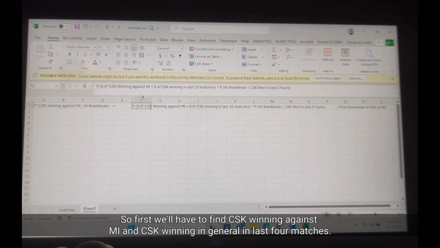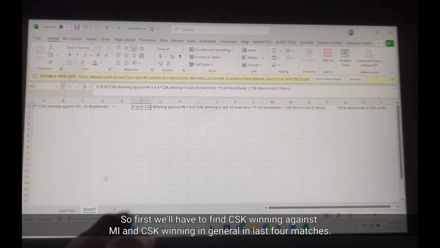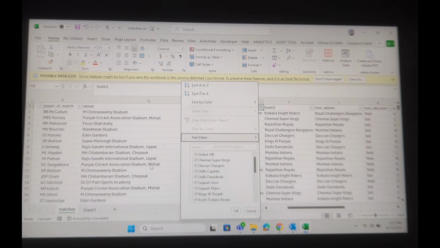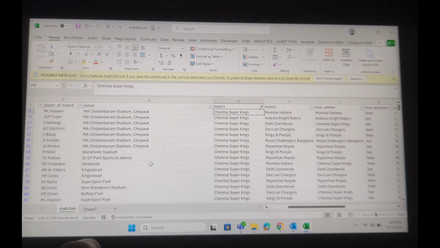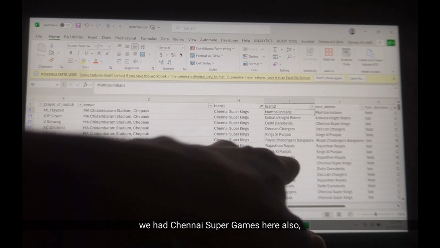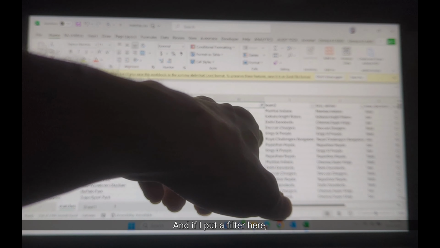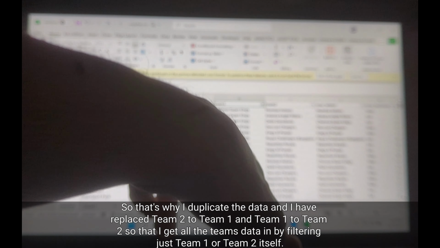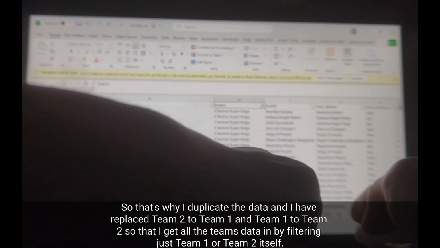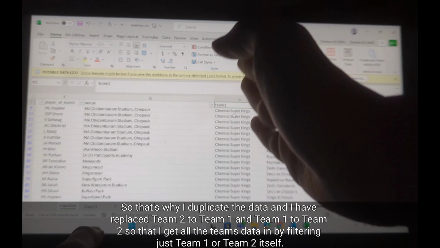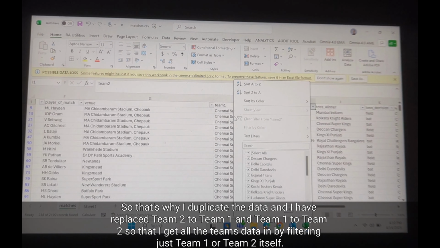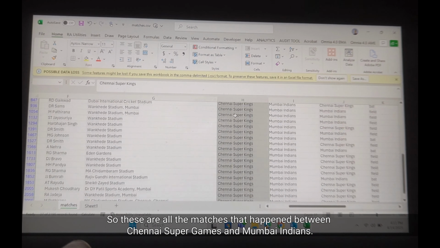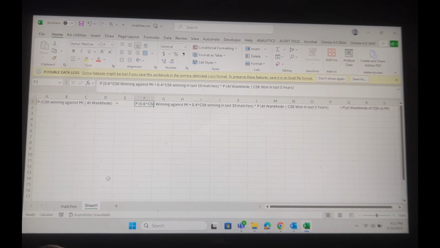First we'll have to find CSK winning against MI and CSK winning in general in the last 4 matches. Let's see how many times CSK won against MI. I will simply select Chennai Super Kings here. Earlier we had Chennai Super Kings here also, and if I put a filter here, this wouldn't be filtered obviously. That's why I have duplicated the data and replaced team 2 with team 1 and team 1 with team 2, so that I get all the teams' data by filtering just team 1 or team 2 itself. Now I'll simply filter Mumbai Indians. These are all the matches that happened between Chennai Super Kings and Mumbai Indians.